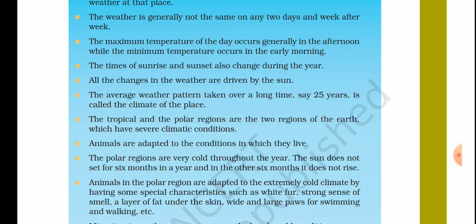Animals in the polar regions are adapted to the extremely cold climate by having some special characteristics such as white fur, strong sense of smell, a layer of fat under the skin, wide and large paws for swimming and walking, etc. These are the features of the animals living in the polar region, or we can say the special features that are for adaptation.